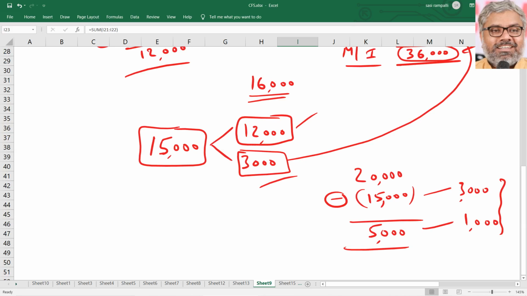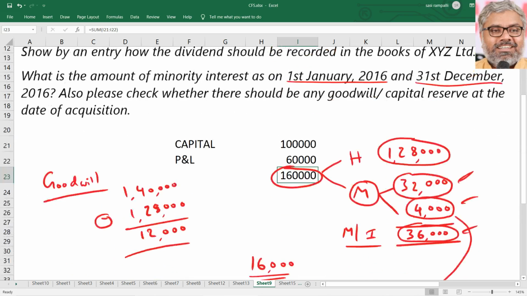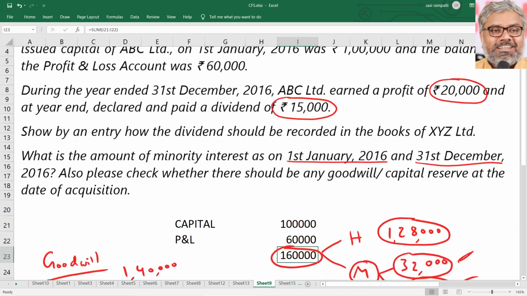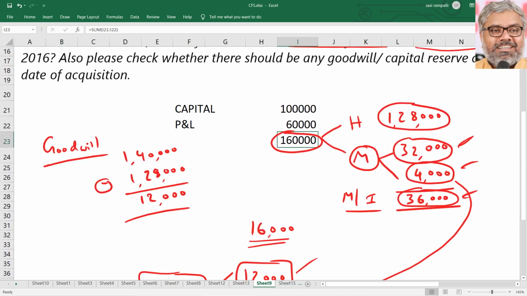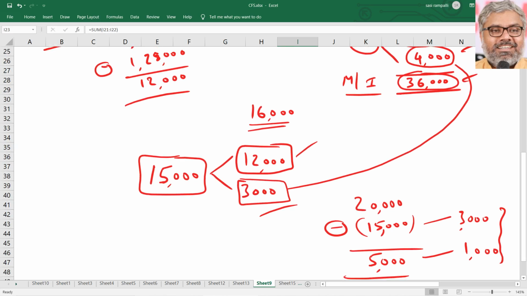But it doesn't matter. Minority interest is not something that we are going to give them or anything is going to happen to that. Once again, always keep in mind that we are only doing reporting here. We don't even know who the minority interest holders are. There will be thousands or lakhs of them. So it's all about showing the correct number under minority interest that matters. Is this 4,000 a share of dividend also?